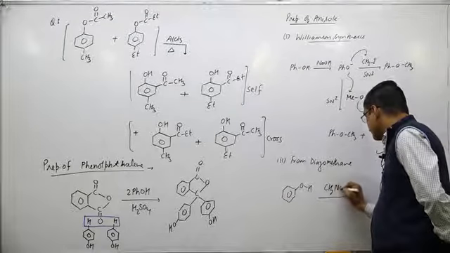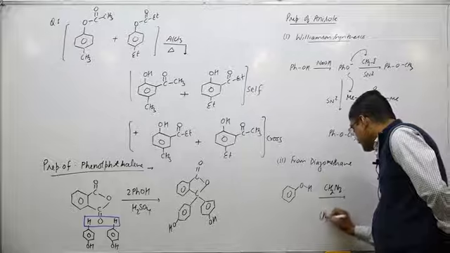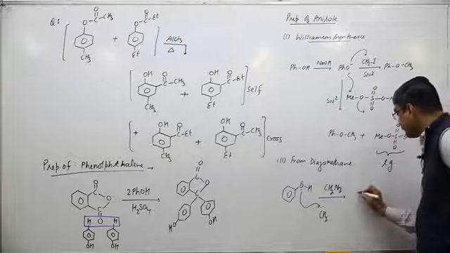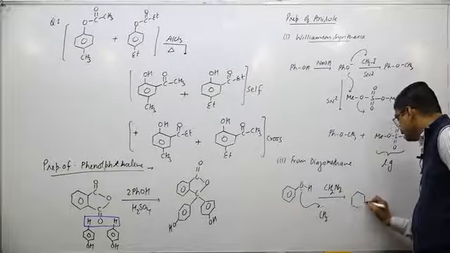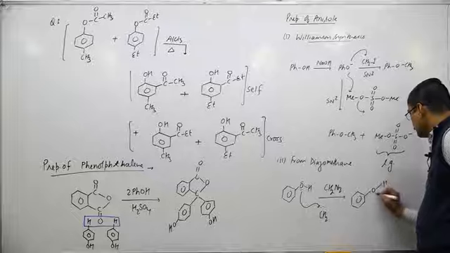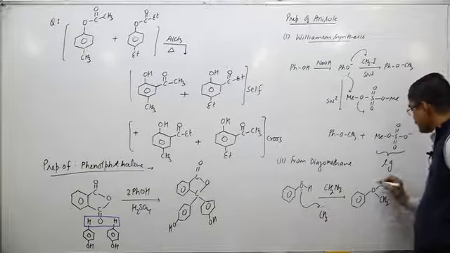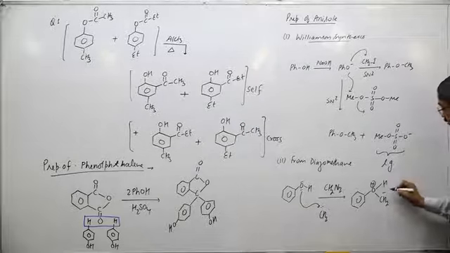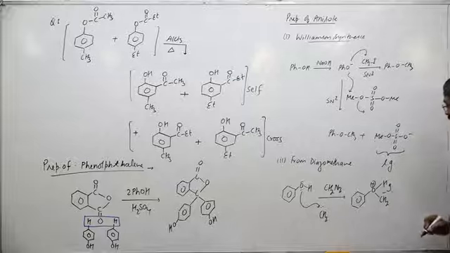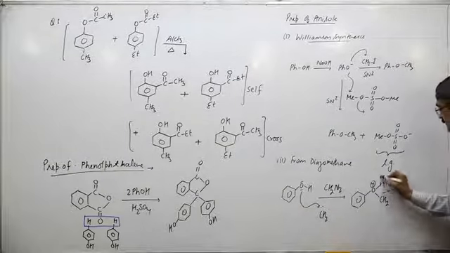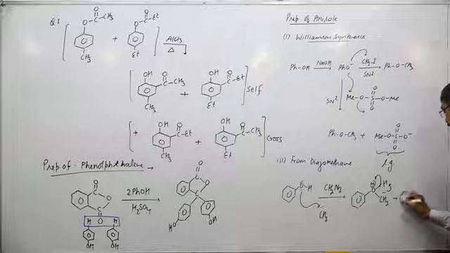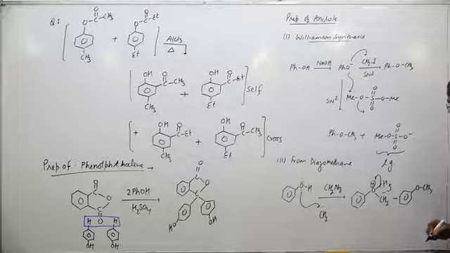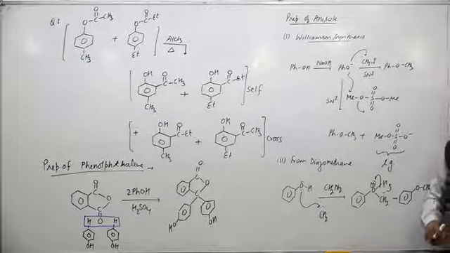Diazomethane gives a carbene like CH2, and this carbene reacts with the oxygen like this, and a positive charge is present on the oxygen. Now the negative charge gains the hydrogen atom and oxygen gains the electrons. Then by hydrogen shifting we get overall anisole as the final product. So this is the preparation of anisole.